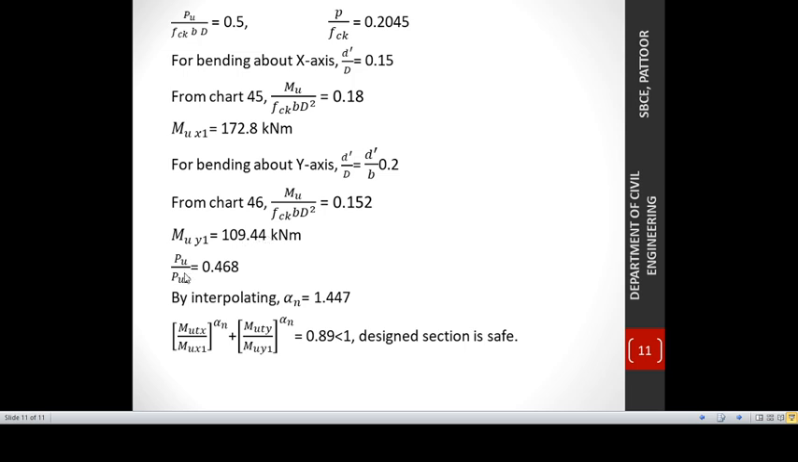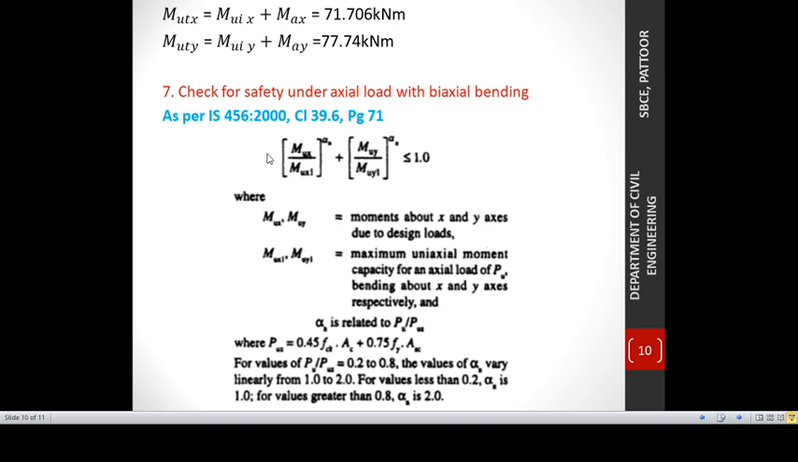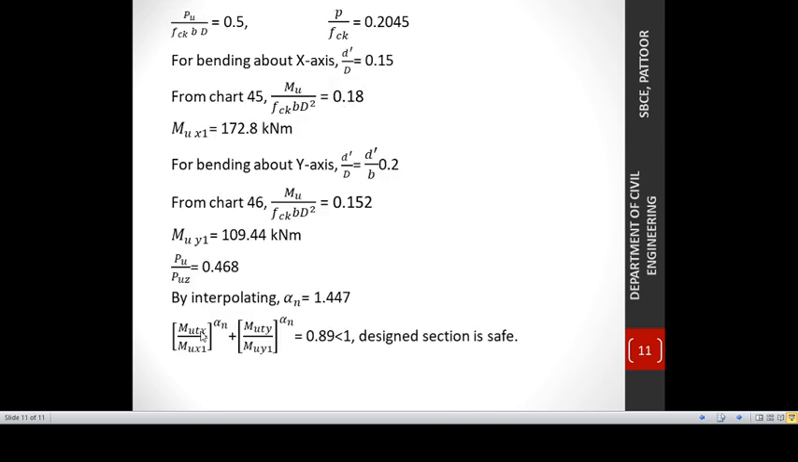Next, to calculate alpha n, I am going to calculate PU by PUZ, PU and PUZ already we have calculated. So this fraction has been obtained as 0.468, which is in between 0.2 and 0.8. By linearly interpolating, we have obtained alpha n as 1.447. So by substituting in this equation, I have obtained MUTX by MUX1 the whole raised to alpha n plus MUTY by MUY1 the whole raised to alpha n as 0.89.